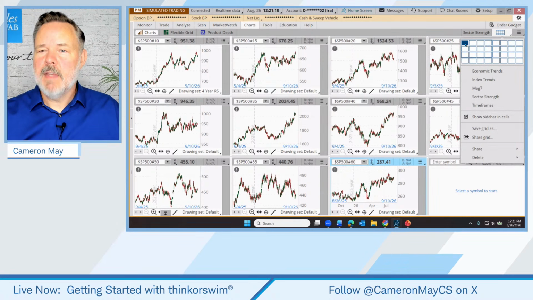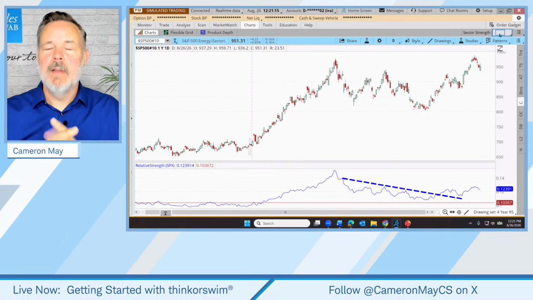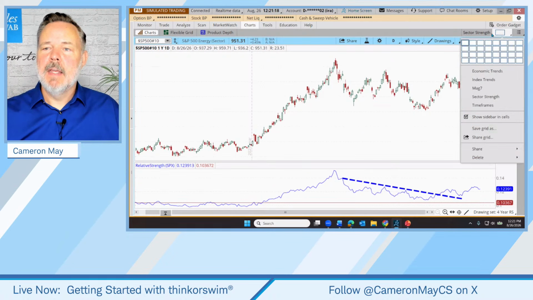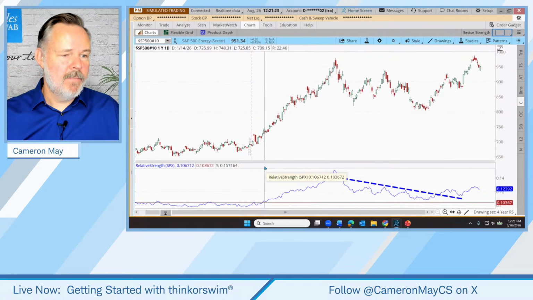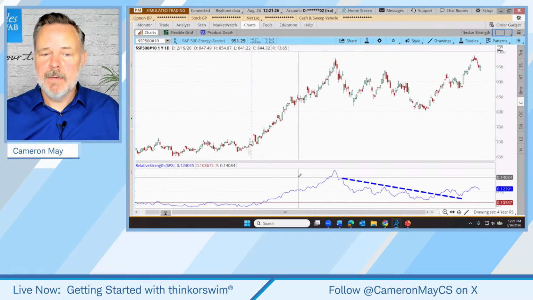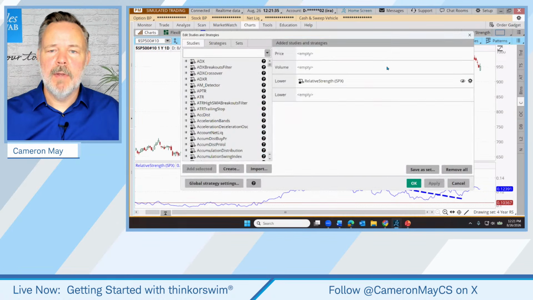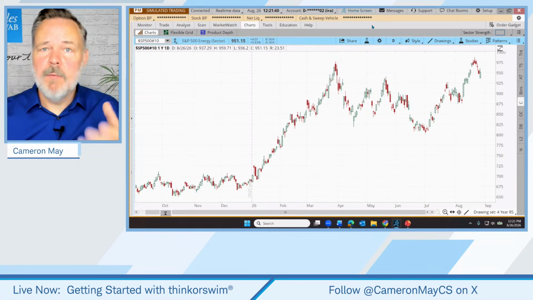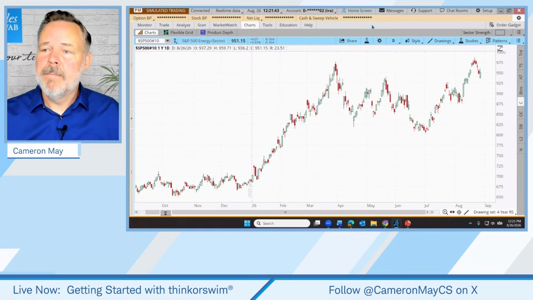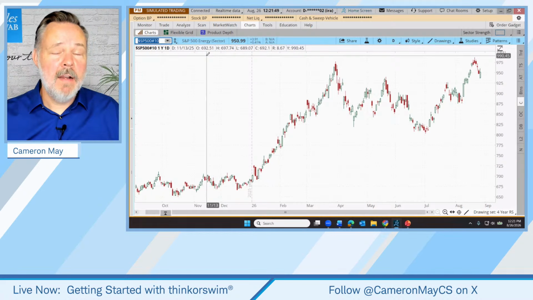All right, but let's take this back to just the one. So anytime we've been playing around with that grid feature, we can just click in the upper right again, choose just that one chart, and we're back to just our standard chart layout. So yes, you can save your grids. All right, let me just clean this chart up a little bit. This one now has our relative strength, which is just something I've saved on my sector grid. I don't need that for this discussion because that's not one of those things that came up in reply to my social media post. All right, what did come up was the anchored VWAP tool.